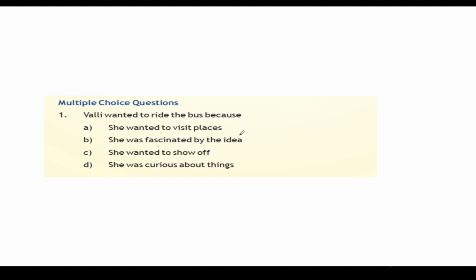Valli wanted to ride the bus because she wanted to visit places. She was fascinated by the idea. She wanted to show off. She was curious about things. What do you think about the answer? Pause the video and let me know. It is option number D. She was curious about things.